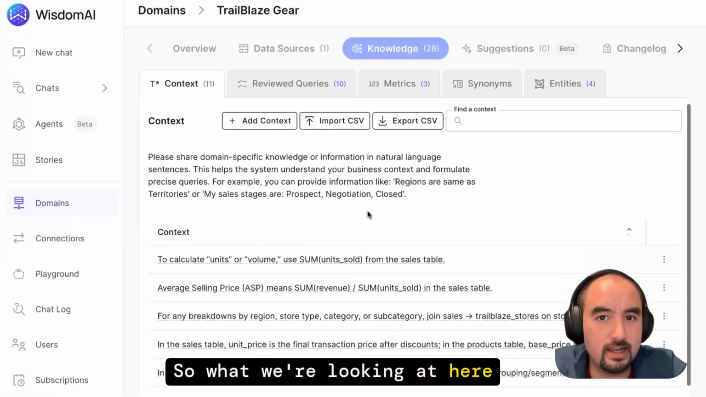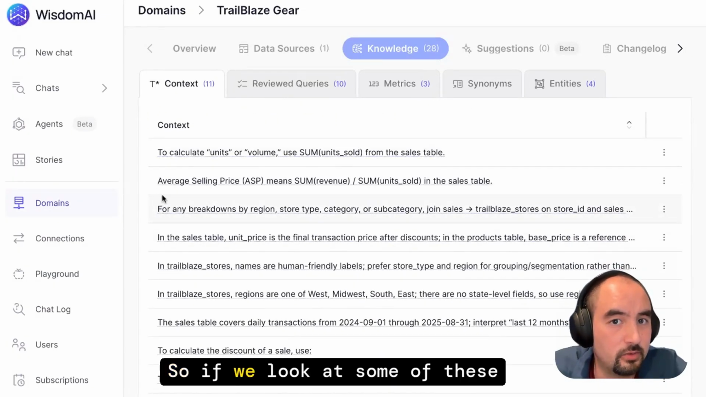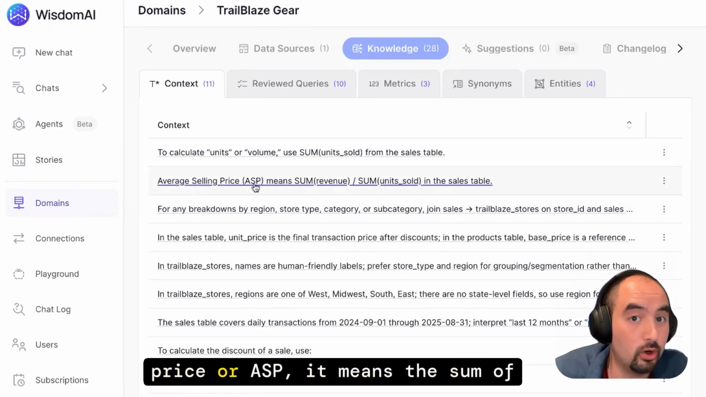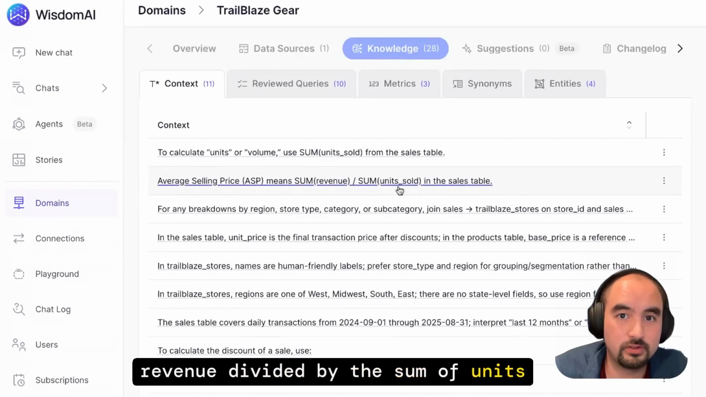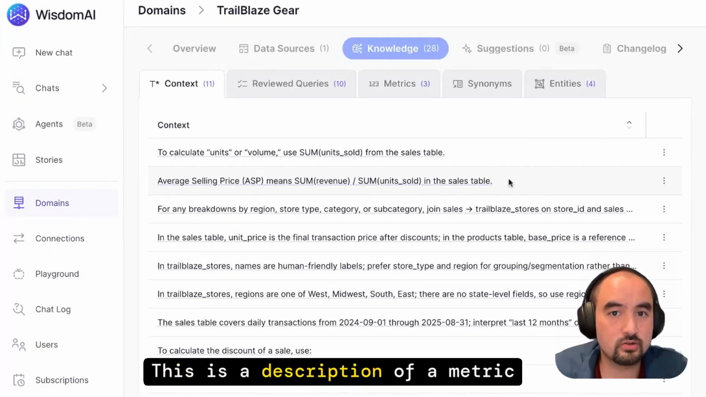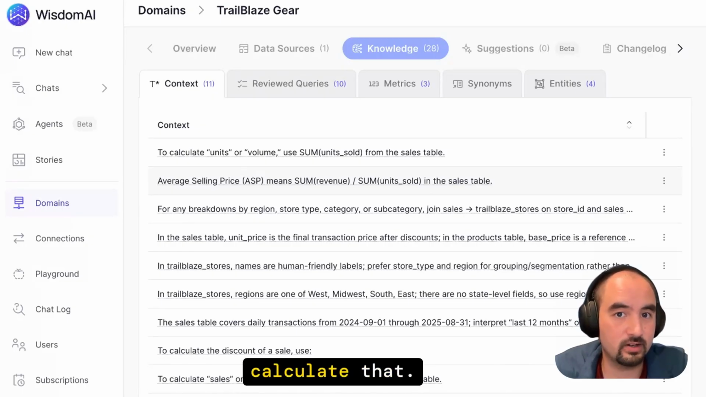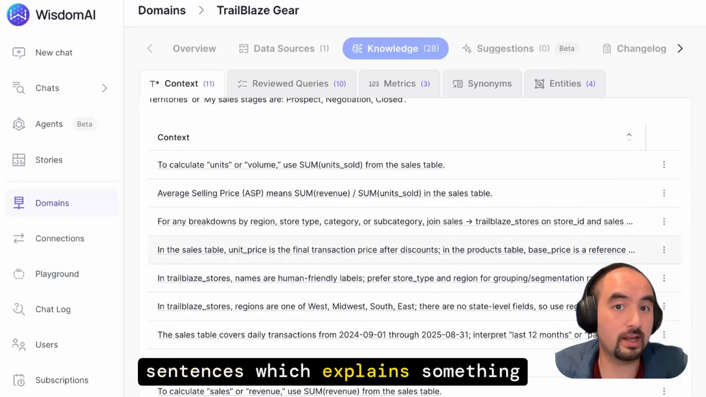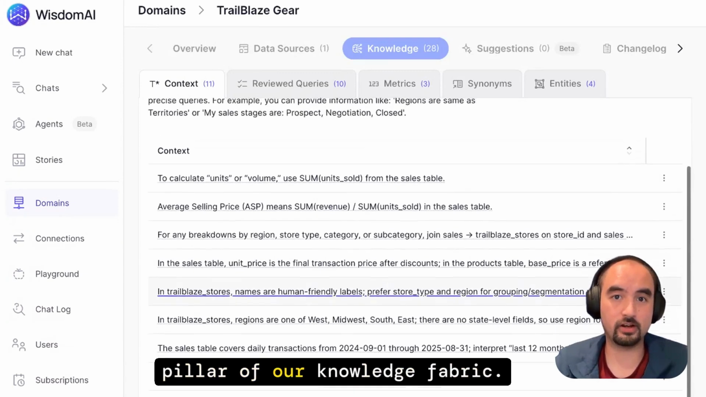It includes a lot of your business definitions that your team relies on and the logic behind your metrics. So what we're looking at here, firstly, is natural language context. If we look at some of these specific points, average selling price, or ASP, it means the sum of revenue divided by the sum of units sold. This is a description of a metric, ASP, and it's pointing specifically where in our data you need to calculate that. So these are all natural language sentences which explain something about our data. This is a really important pillar of our knowledge fabric.